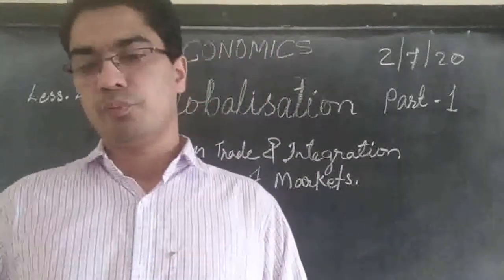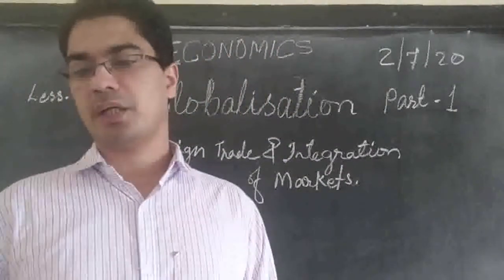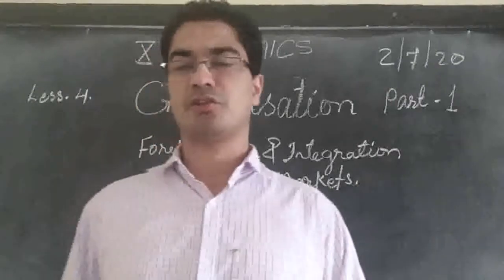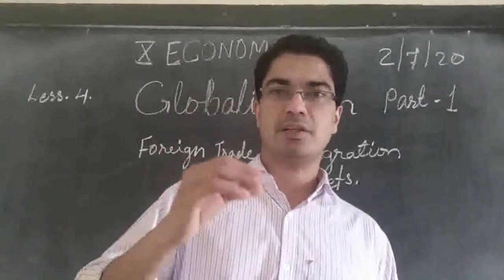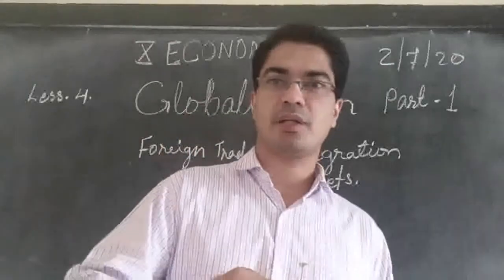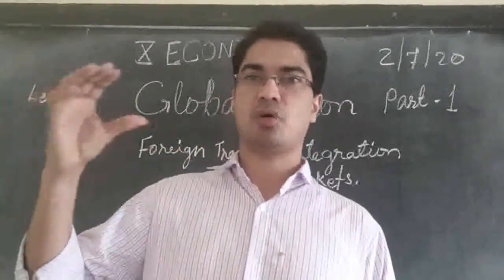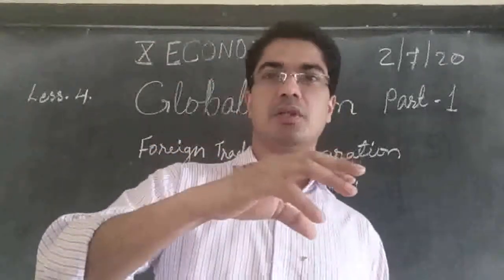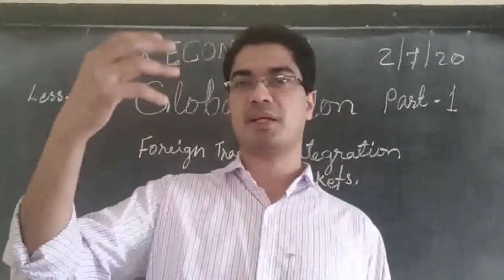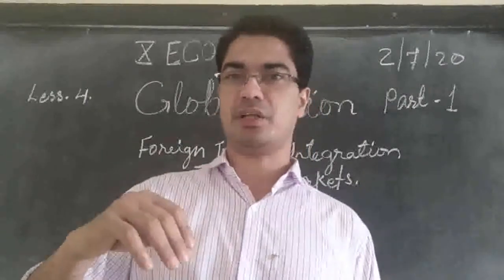Then distinguish between foreign trade and foreign investment. What is foreign trade? Foreign trade is selling things produced in one country to another country. For example, China produces toys and they come and sell them in India. That is foreign trade.